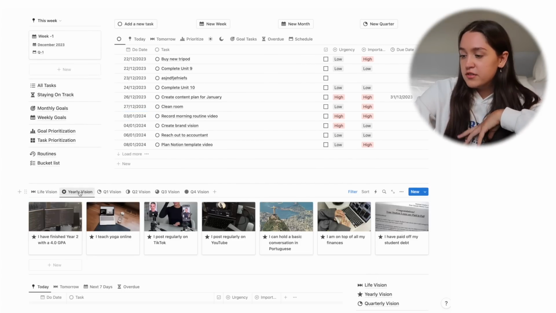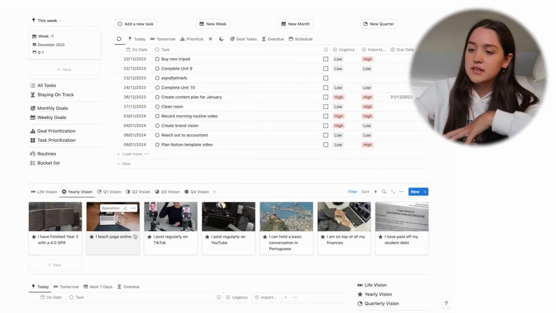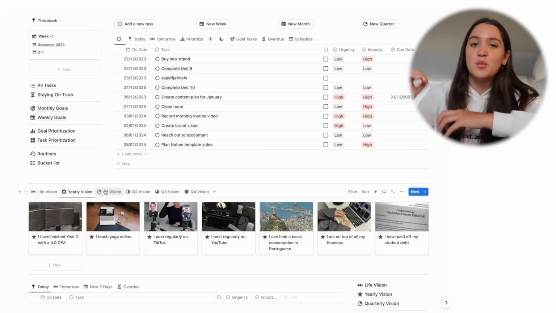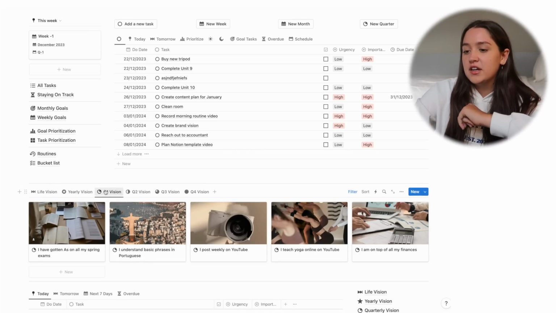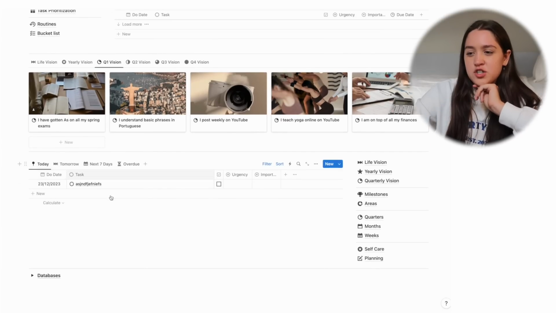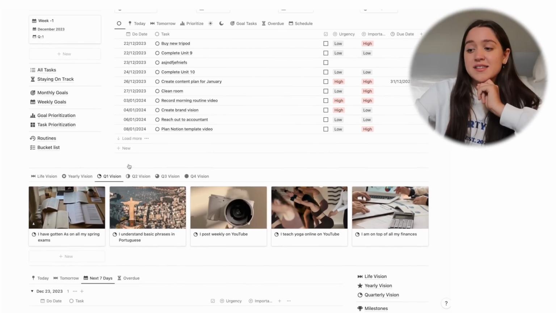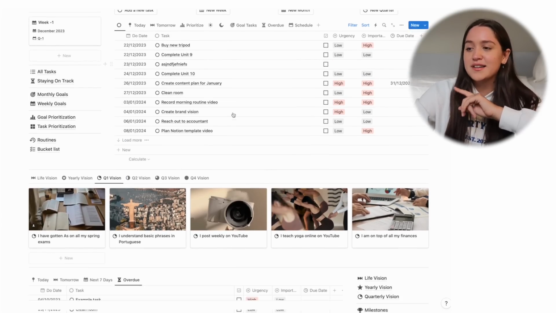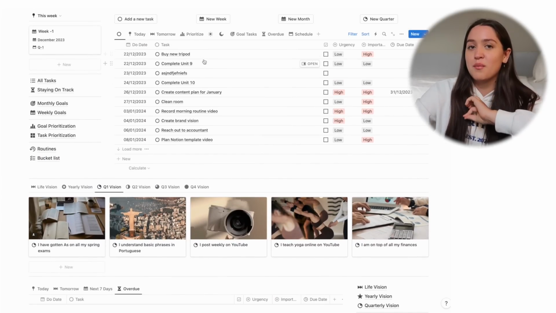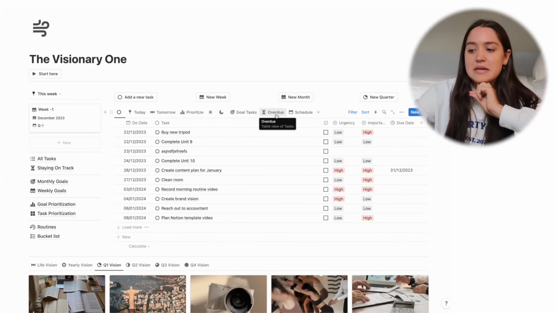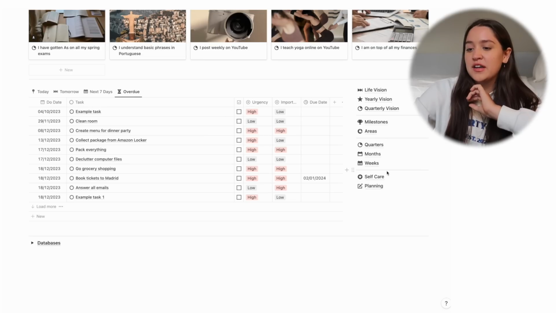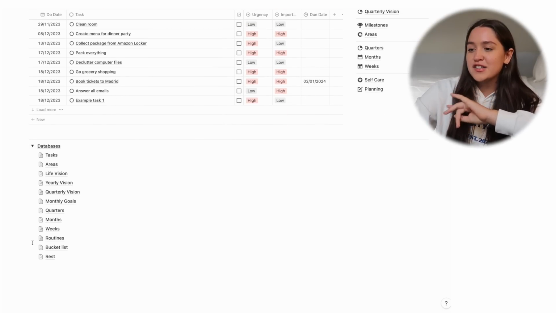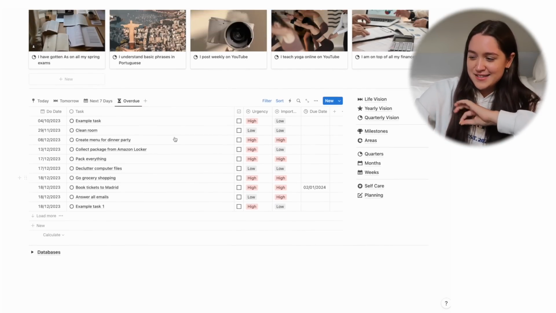Then we have our yearly vision here, which is more specific than this one, quarterly vision, which is even more specific. And then down here, I just included this because I thought everybody should have this, but it's just a way to see what you have to do today, what you have to do tomorrow, what you have to do in the next 7 days, and the tasks that are overdue. Again, I kept it up here and down here because the visionary one really needs that as a reminder. They tend to usually miss a bunch of deadlines. And then down here we have the databases, which you should not touch just in case.